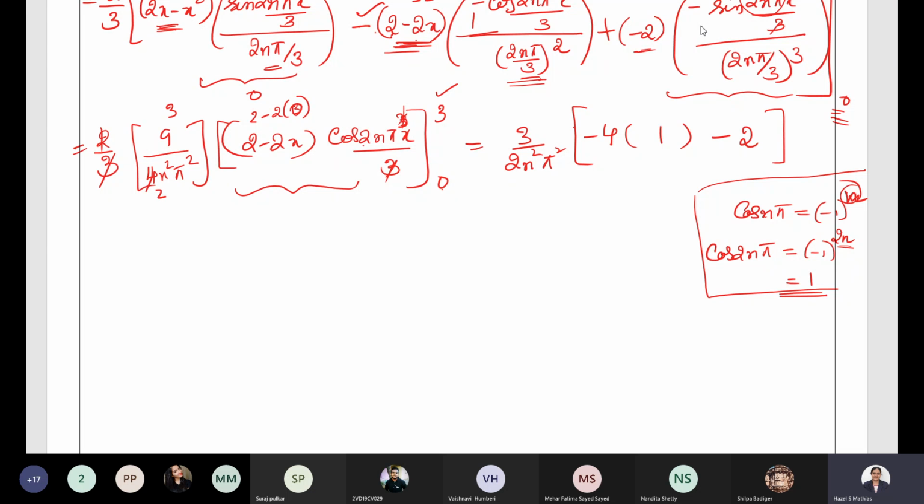So here what we have? Minus 4 minus 2, it is minus 6. We have minus 6, 2 1s are 2, 2 3s are 6. So we get 3 3s are 9, minus 9 by n square pi square. This is the value of an. Anybody has any doubt?